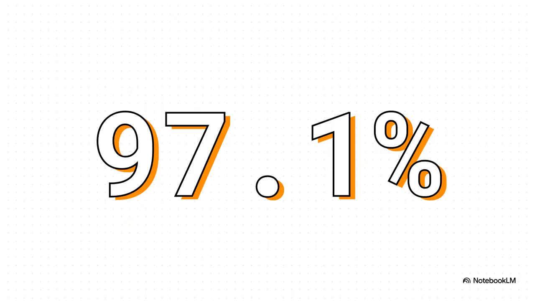And let's be really clear about this. 97.1% isn't just a slightly better score. It is a new state-of-the-art record on this benchmark. It's the highest performance ever recorded for this kind of AI model in this kind of test. And what's amazing is this technique works across a whole bunch of different kinds of reasoning tests, not just math.